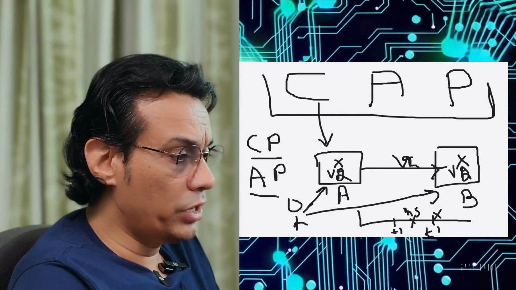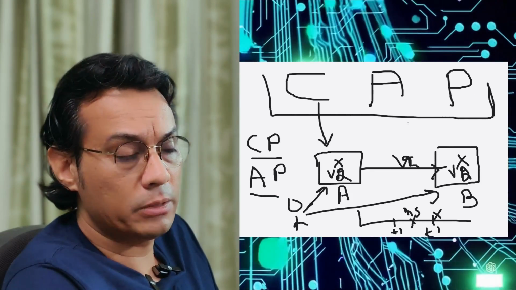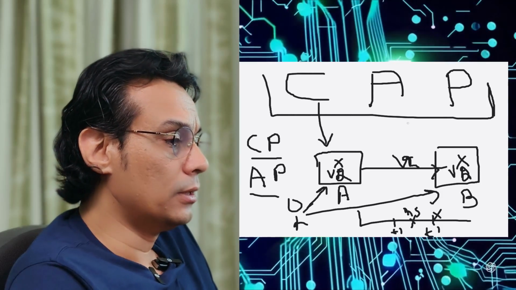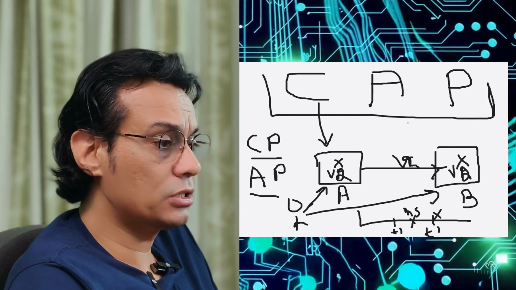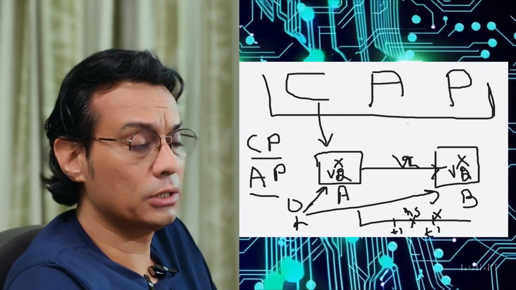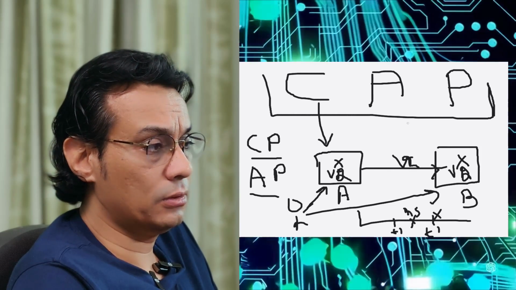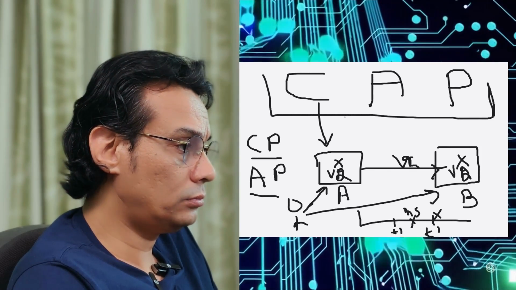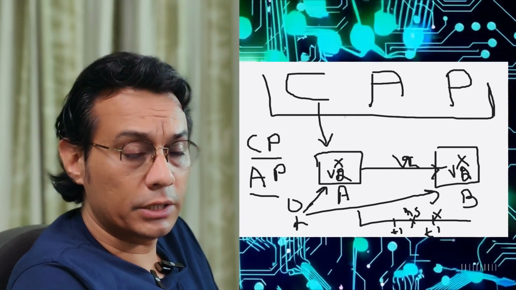So by this thought experiment, we establish that we cannot have a distributed system, which has a possibility of partitioning, meaning the connection between the nodes can break, and still have consistency of the data and availability all the time.